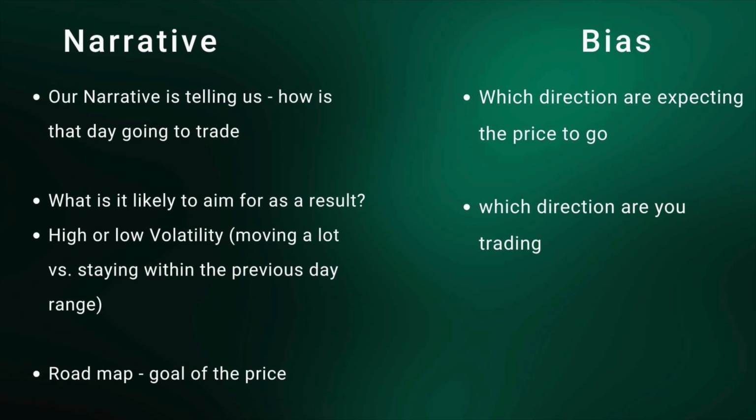ICT tells us about the difference between what is narrative and what is bias. He tells us that bias is actually the direction that we are expecting the price to go, that would be our bias, and the direction in which we would be trading for that day. For example, one day we are bullish, that's our bias for that day.